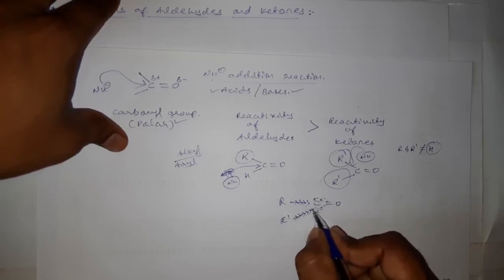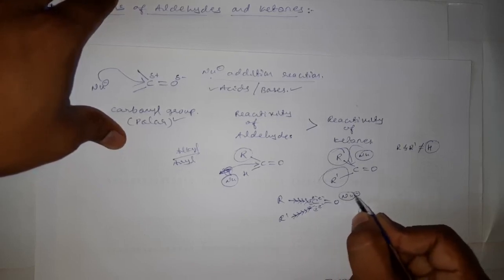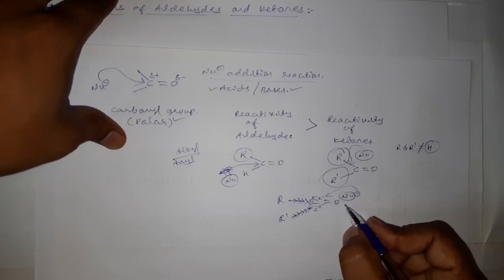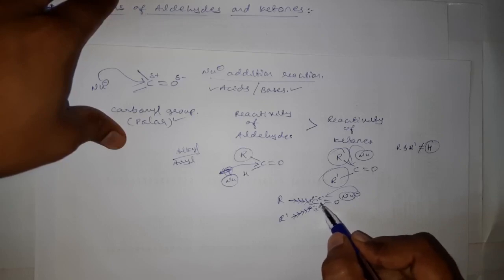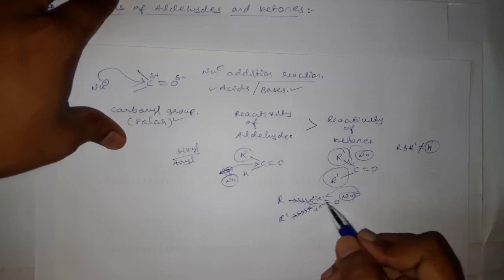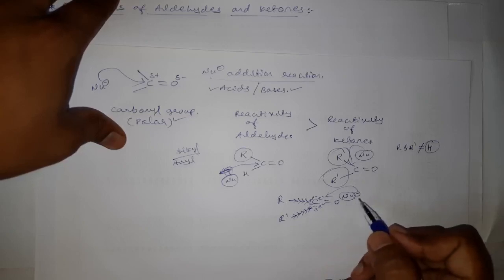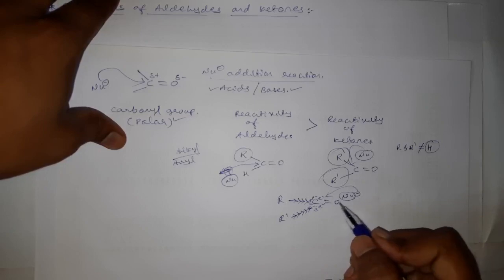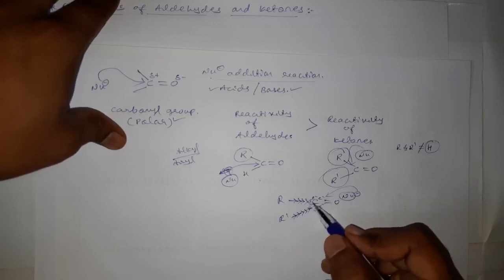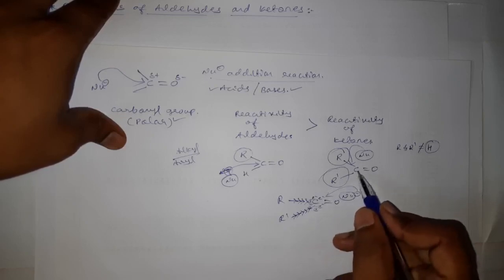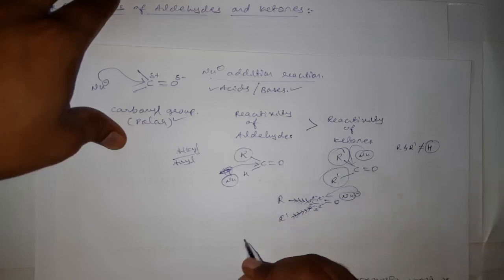If the electron density increases, then it becomes very difficult for the nucleophile to attack this carbon, because the nucleophile also has a negative charge, these electrons also have a negative charge, and we know that a negative charge is repelled by another negative charge. Therefore the nucleophile will face some problem attacking this carbonyl carbon, because the electron density around the carbon is increased in the ketone, where two substituents are there, while in the aldehyde only one substituent is there.